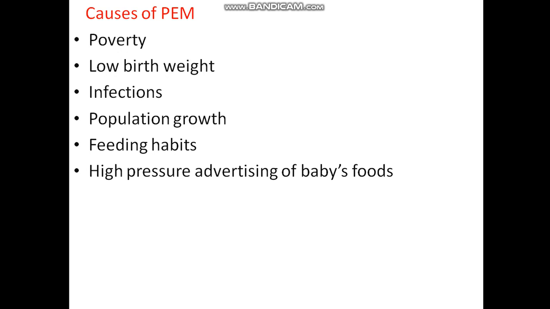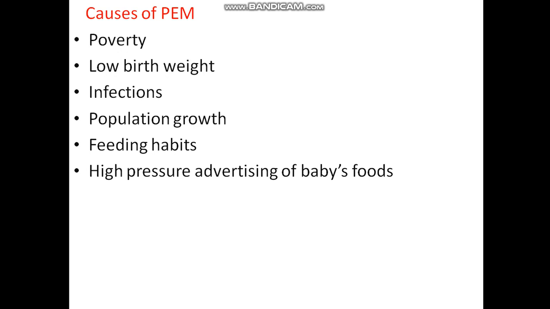Then low birth weight baby. A low birth weight baby has more chance of getting protein energy malnutrition because they will not get the proper amount of nutrients in proper measure.